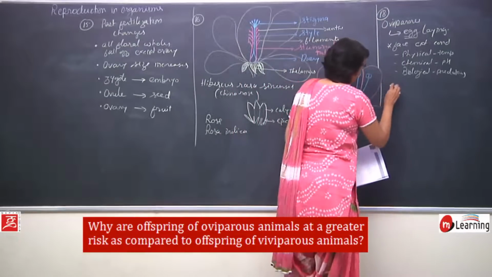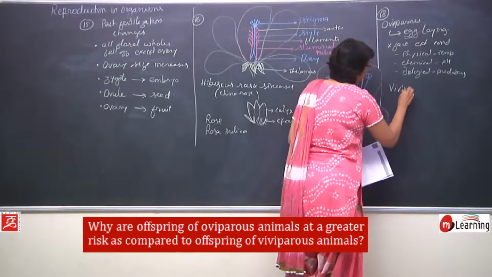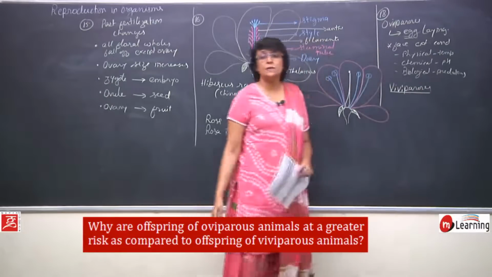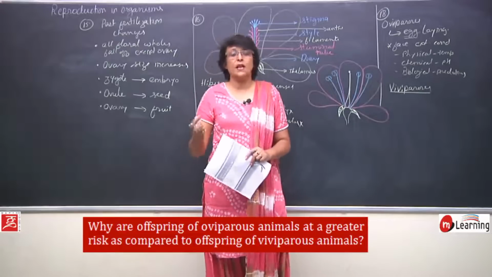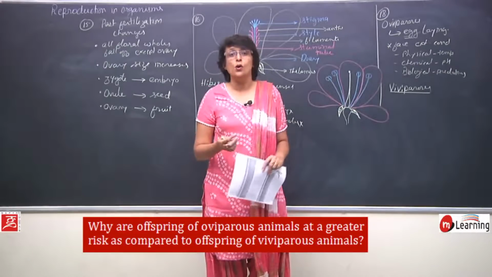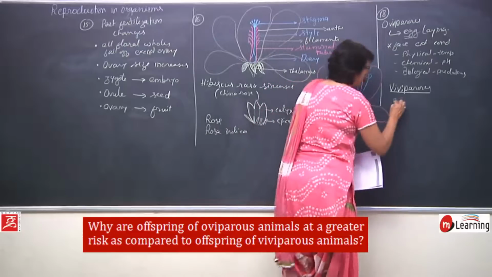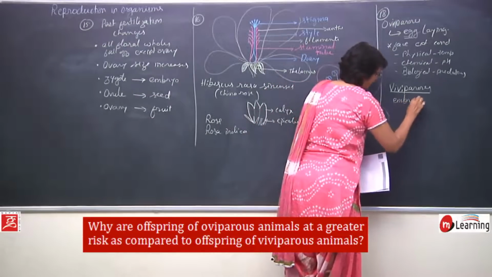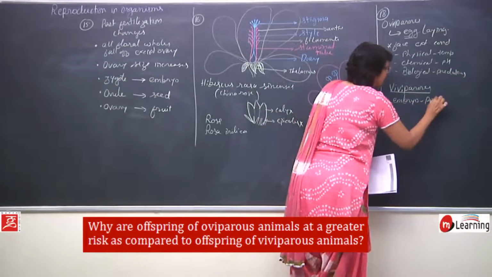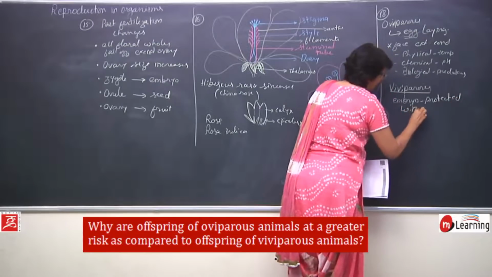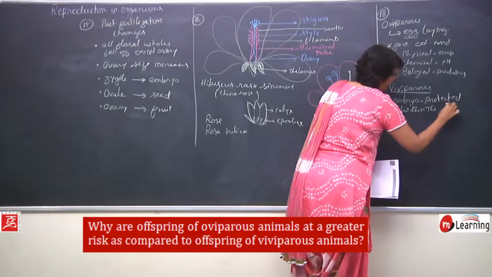Whereas, in case of viviparous, the baby organism or the fetus or embryo grows inside the mother's body. So, the embryo is protected within the mother's body.